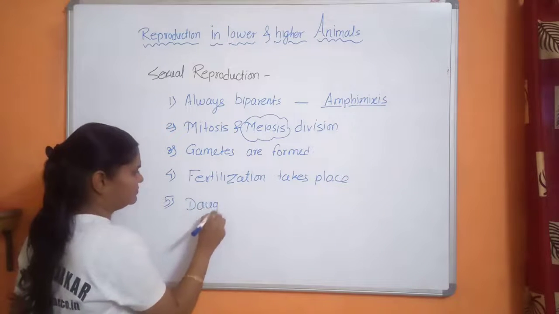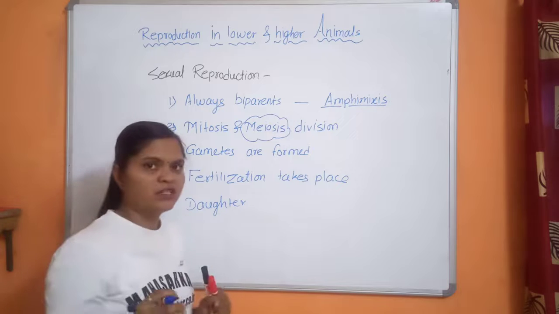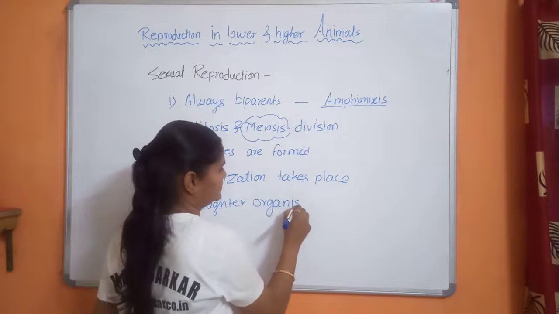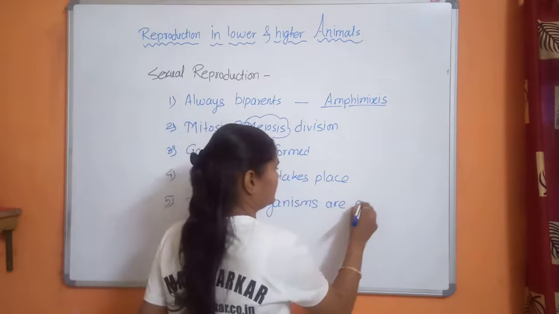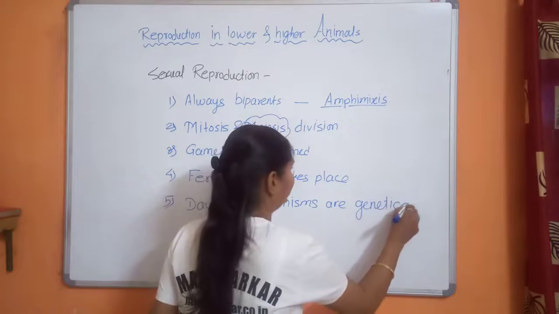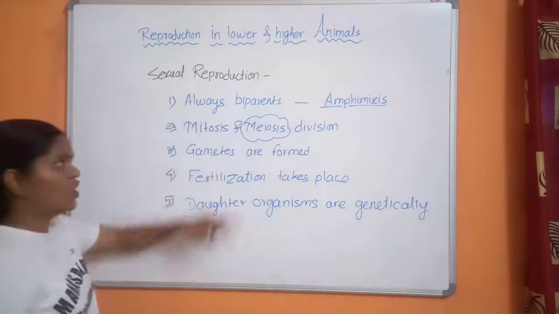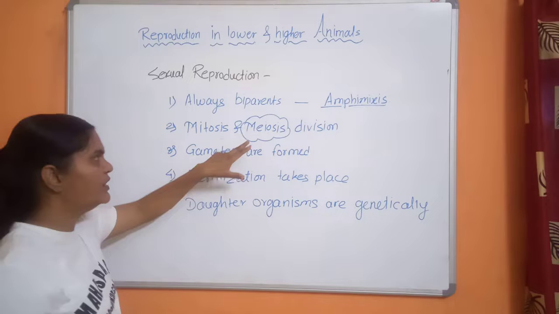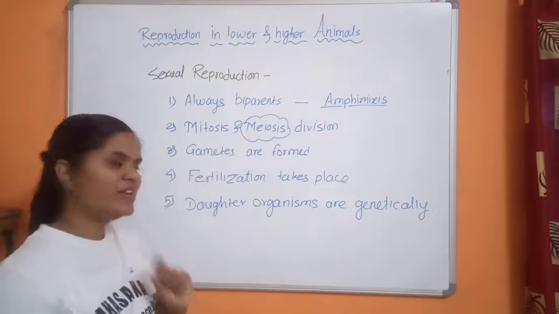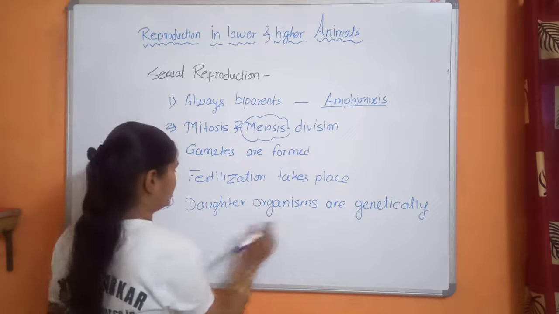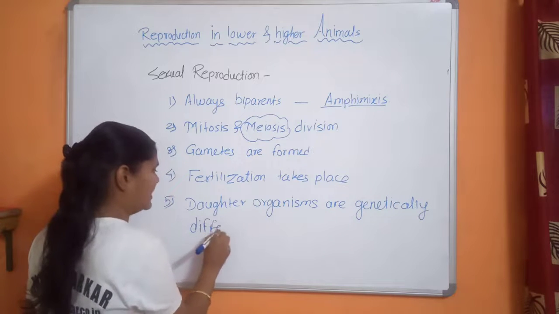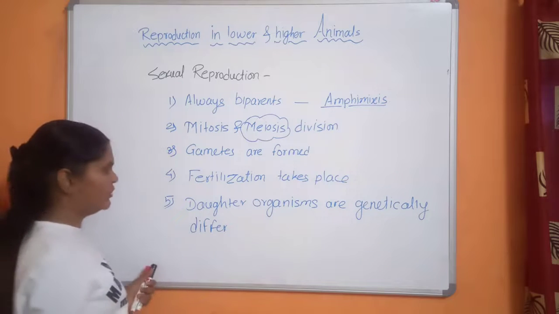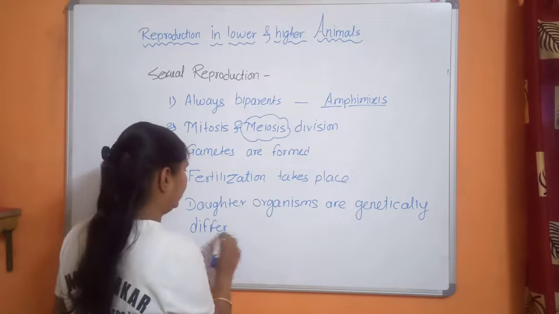Gametes are formed, fertilization takes place, and the daughter organisms are genetically different from their parents. Why are they genetically different from their parents? Because meiosis is the type of division used for the production of gametes, and during meiosis, recombination takes place. Because of that recombination, the organisms produced after sexual reproduction differ genetically from their parents.